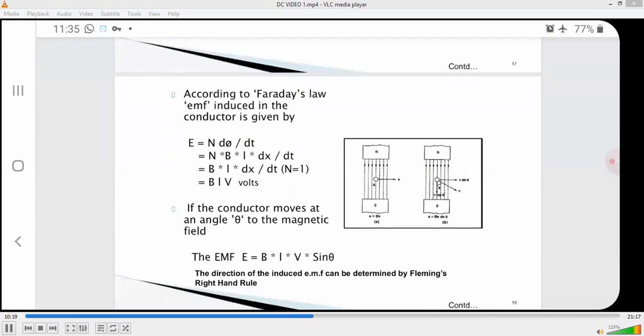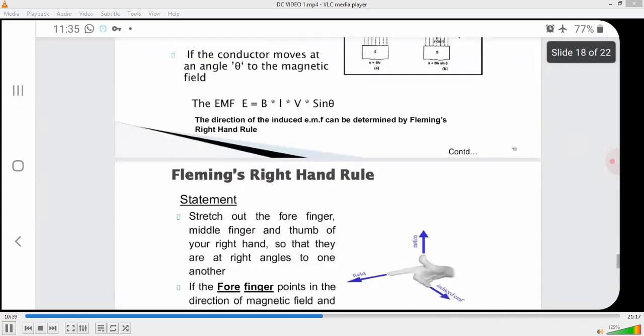If the conductor moves at an angle theta to the magnetic field shown in figure B, that is, not straight or parallel or vertical but making some angle, the EMF is equal to B into l into v into sin theta. The direction of the induced EMF can be determined by Fleming's right hand rule.